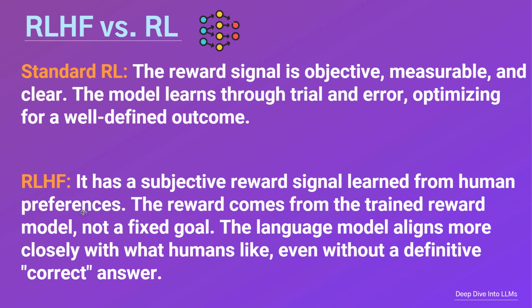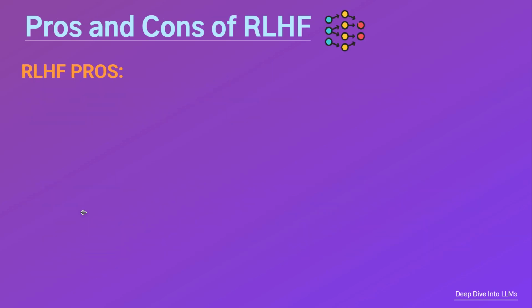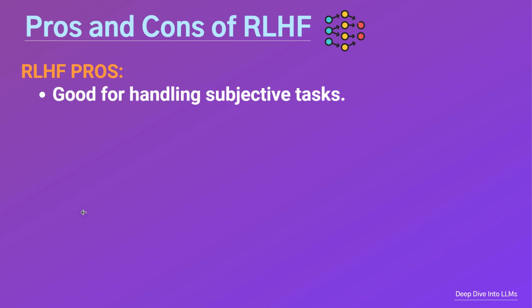Alright, so let's summarize the advantages and limitations of RLHF. Let's start with what makes RLHF great. First off, it's really good for handling subjective tasks. Think storytelling, summarization, or creative writing.